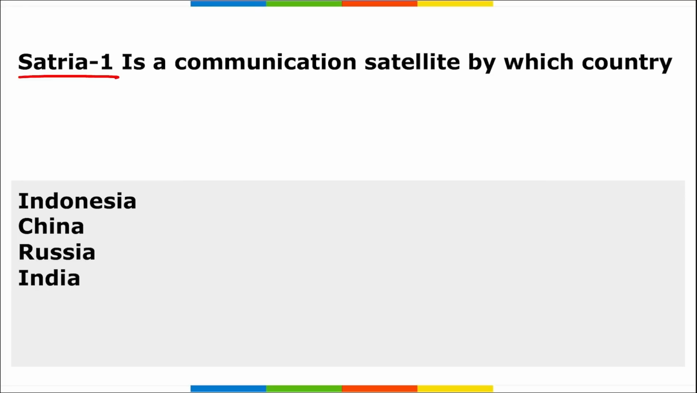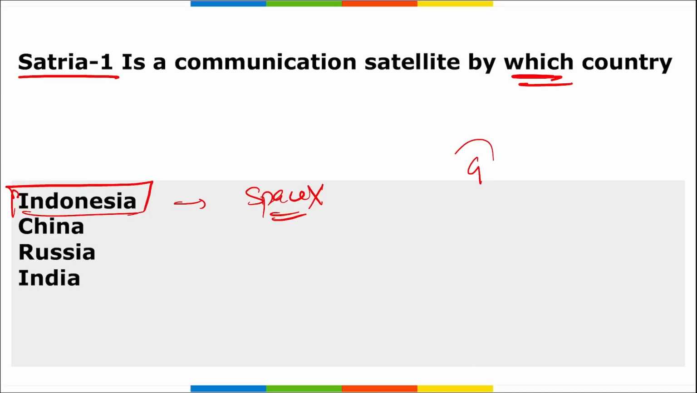Next is Satria I. This is a communication satellite that was launched by which country? So remember this Satria I. This is a communication satellite of Indonesia. It was launched by SpaceX, right? SpaceX deployed a new Indonesian communication satellite known as Satria I, that is satellite of the Republic of Indonesia, and it was launched into the geosynchronous transfer orbit, that is GTO. Correct.